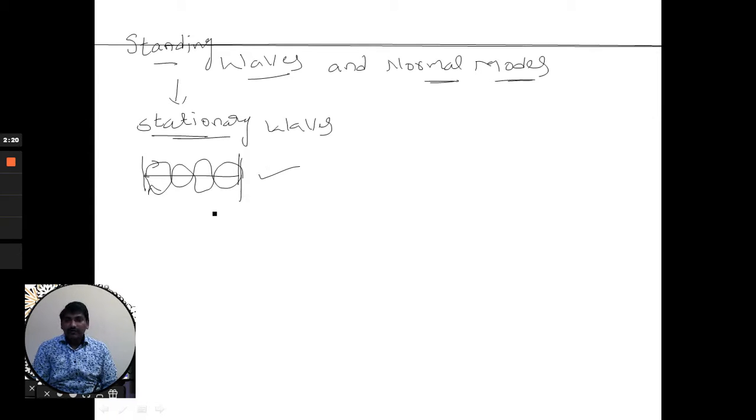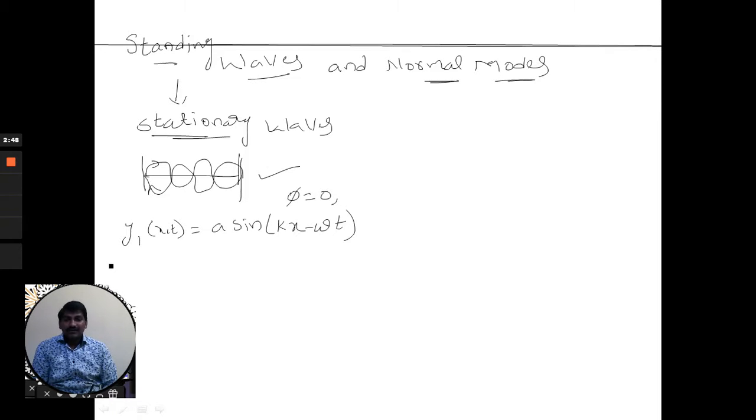We have studied this already in previous classes. If any progressive wave moves in the positive x direction, we write the incident equation y1(x, t) equal to a sine of (kx minus omega t). Here we are considering phi equal to 0.